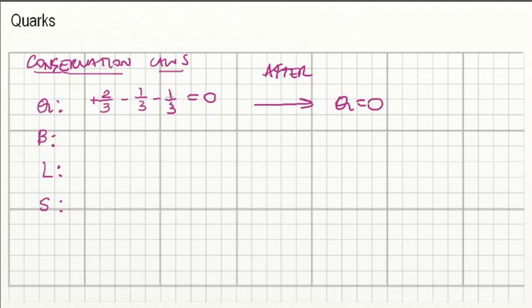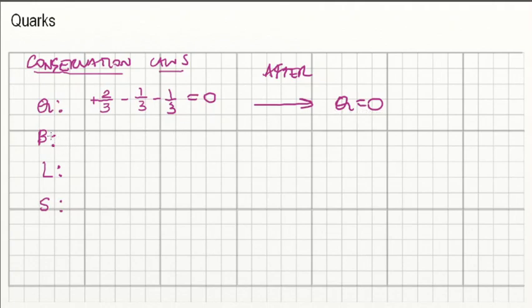So if you had no charge before, let's say a neutron, and then it decays through beta decay, it will then produce a positive charge, which is a proton, and a negative charge, which is an electron. If you sum those charges, it's still 0. Even though there's an anti-neutrino somewhere, it doesn't matter because there's no charge associated with it.